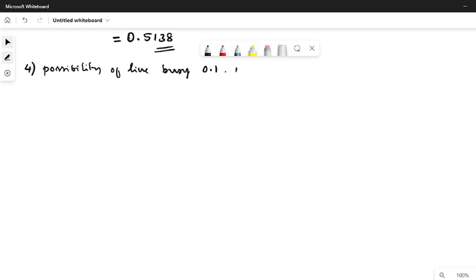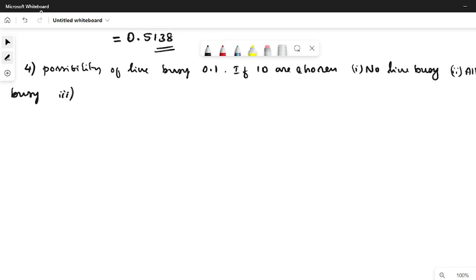If 10 lines are chosen, what is the probability that, first, no line is busy? Second, all lines busy. Third, at least one line busy. And the last one, at most 2 lines busy.